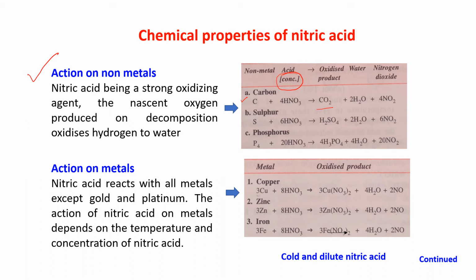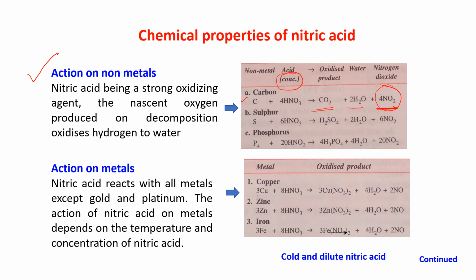If you do not write the condition, that is the concentrated nitric acid, you will not get the marks. So non-metals react with concentrated nitric acid. It will give you CO2, H2O and NO2, because the concentrated one, on decomposing, gives you NO2.